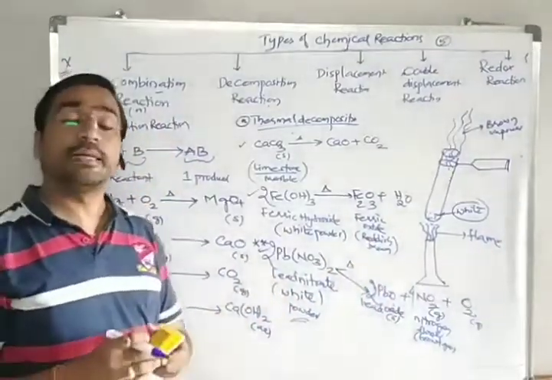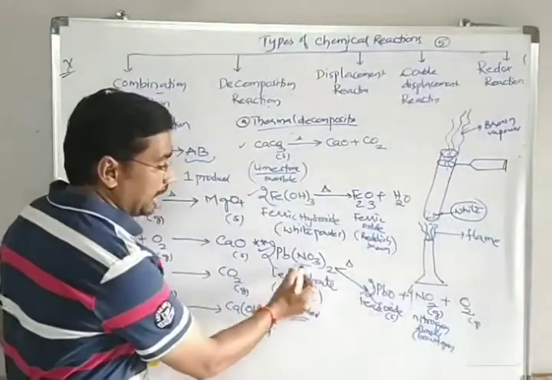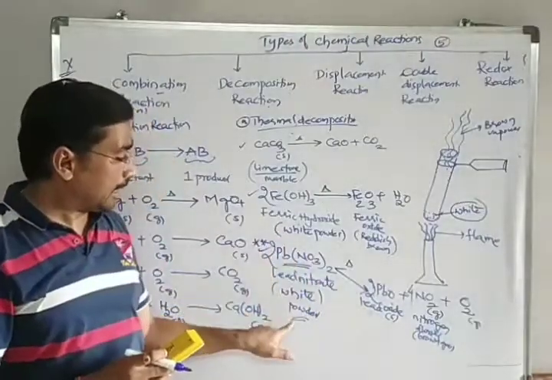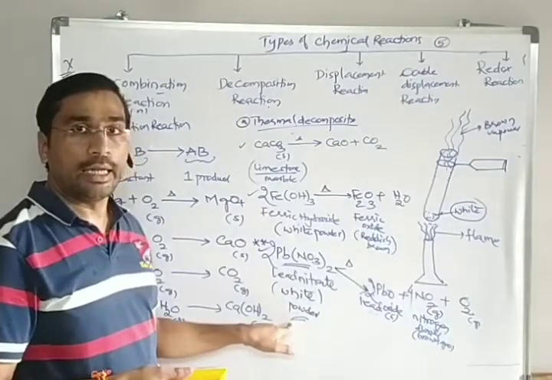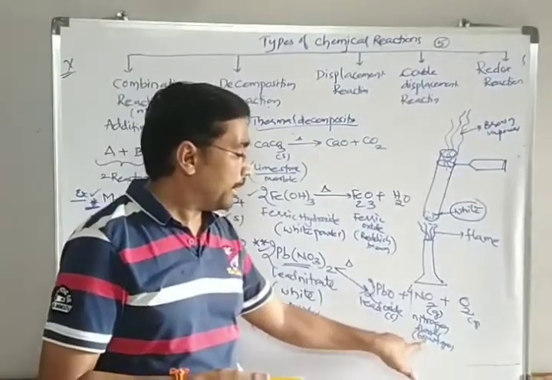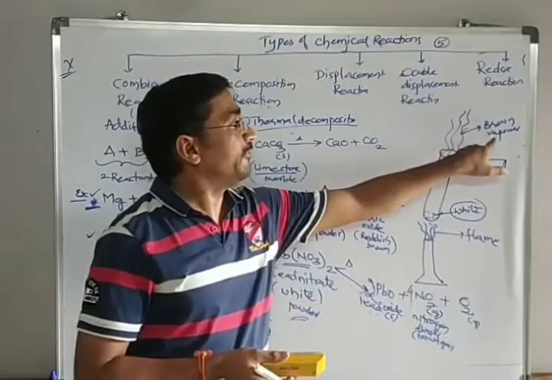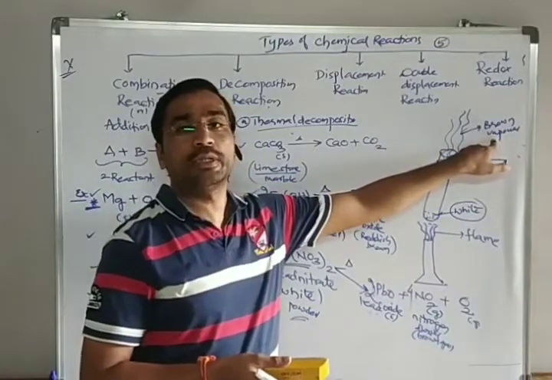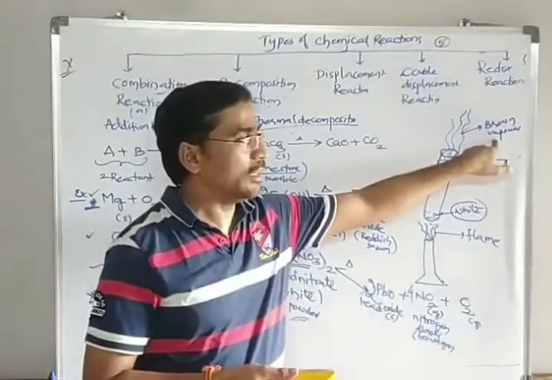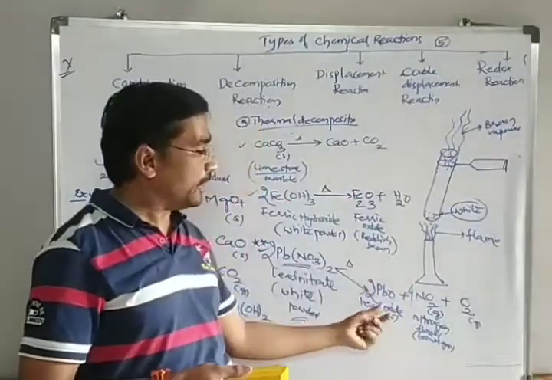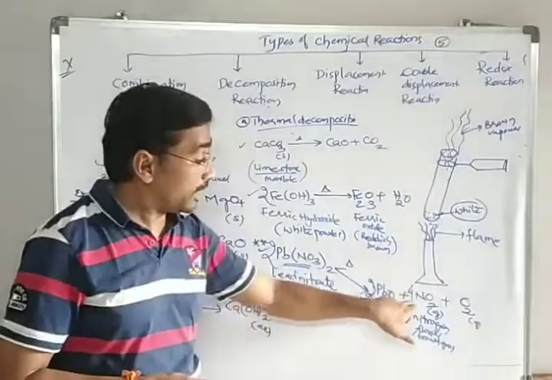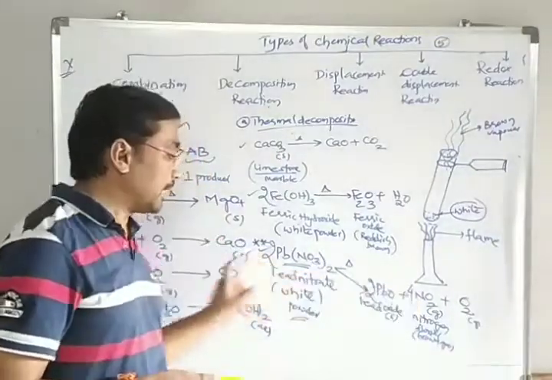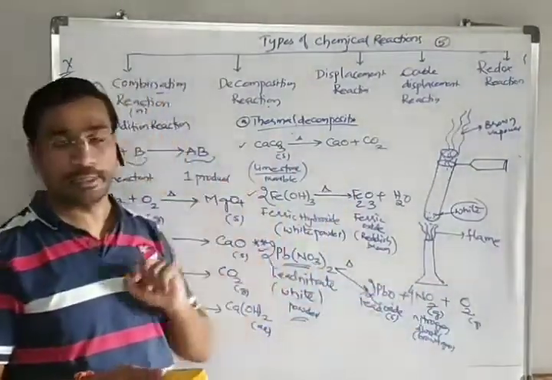So in our CBSE syllabus, how is the question on lead nitrate asked? A white color powder on strong heating evolves a brown color gas, along with the formation of a solid at the bottom of the test tube. So what is this brown color gas? And write the complete balanced reaction.